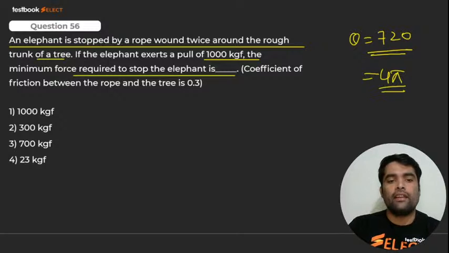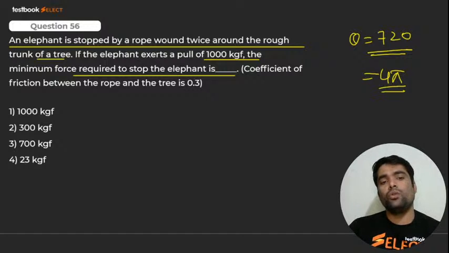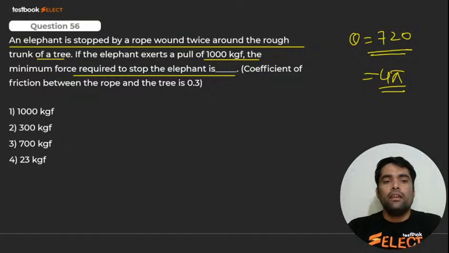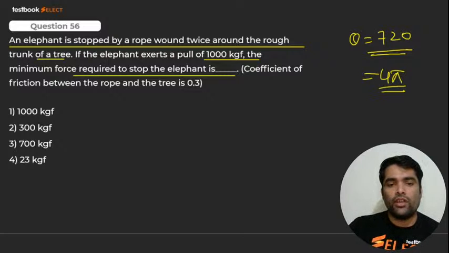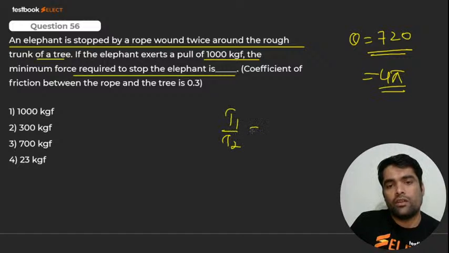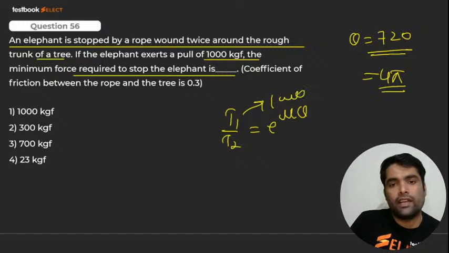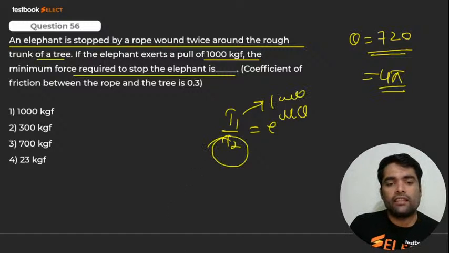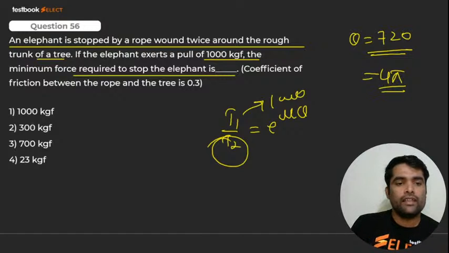And T1 is given in the question, right? So you know that T1 by T2 is what, my dear? We know that T1 by T2 is equal to e raised to power mu theta. T1 is given 1000. You will get, my dear, T2 from here. और कितना आएगा T2? The T2 will be 23.05 kgf. Number 4, T2 आएगा.